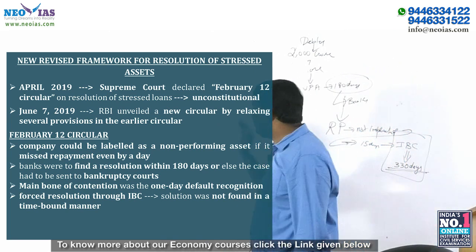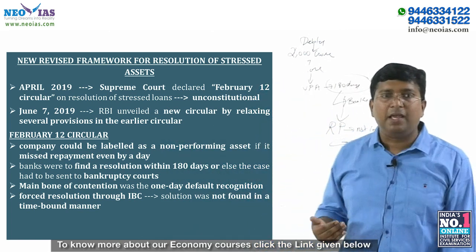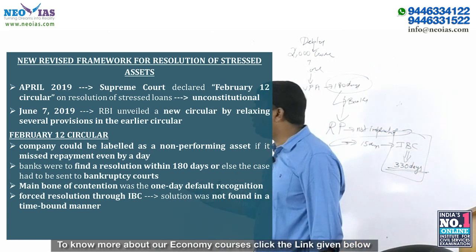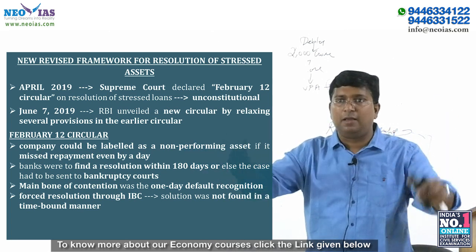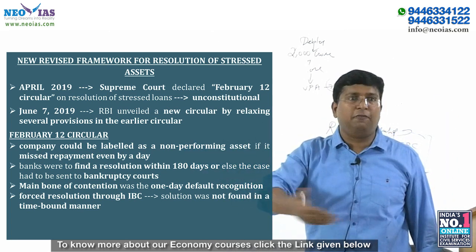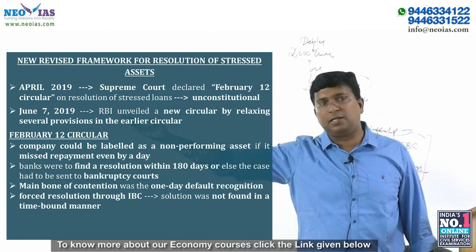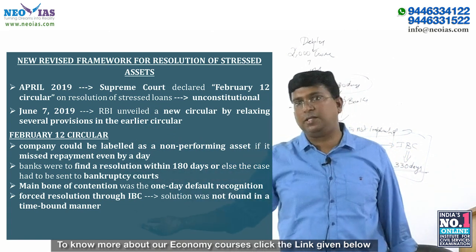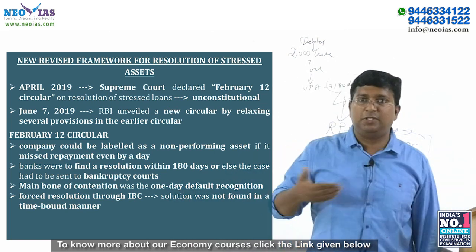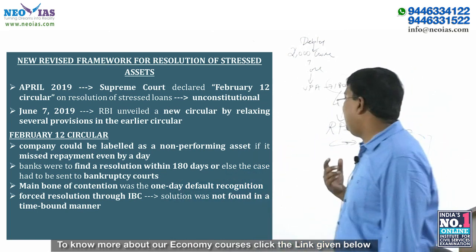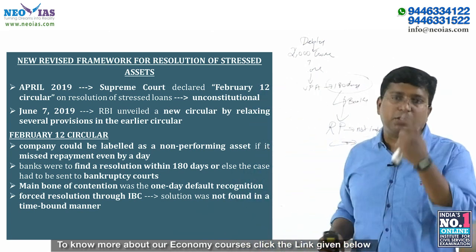Now, what is the major reason why the February 12 circular has been said unconstitutional? Because this one-day default recognition was the major concern. Once it has become an NPA, from the next day itself you have a 180 days time limit for resolving, or within 180 days if you can't resolve, put it under IBC, go to the bankruptcy court. This forced resolution through IBC, and finding a solution in a time-bound manner, has been declared unconstitutional by the Supreme Court.